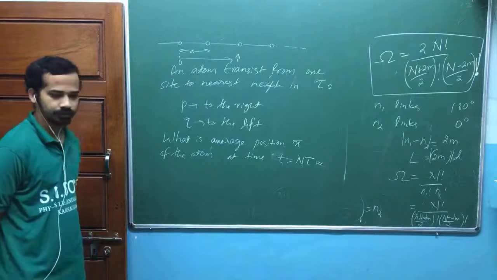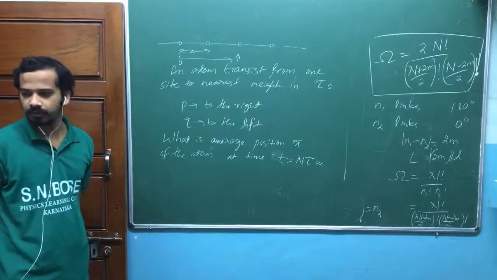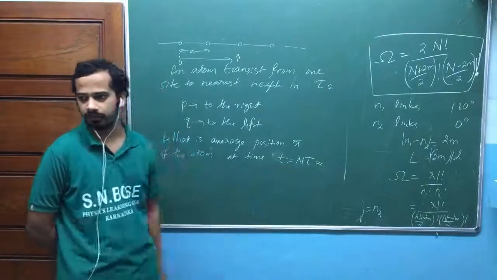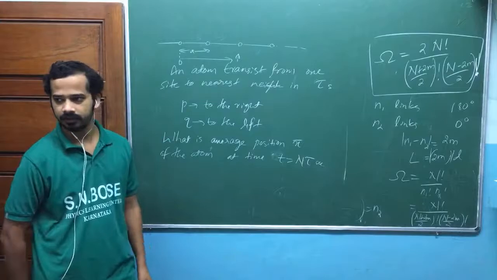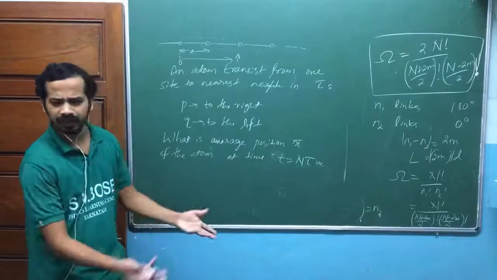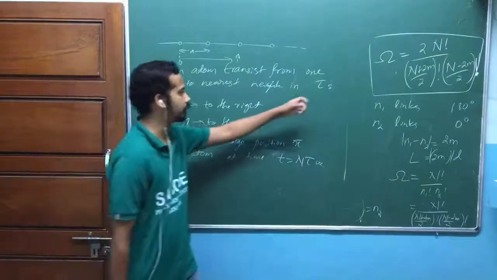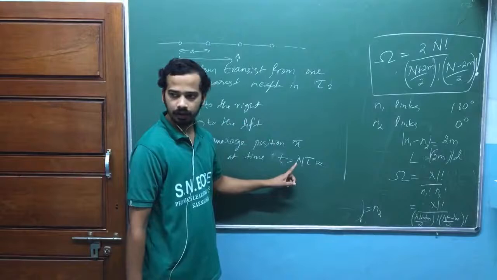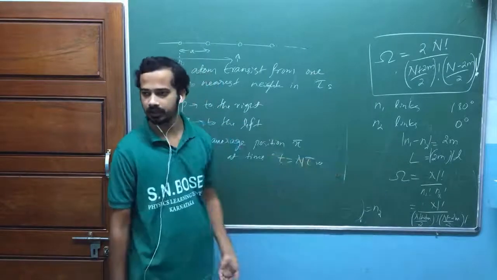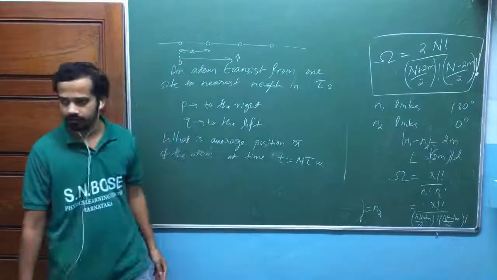What is the average position? Now, you need the total number of steps, isn't it? After this time, you need the total number of steps it has taken. Am I right? It's a kind of random walk only. If each transition takes tau second, after n into tau second, how many steps has it taken? N, isn't it?